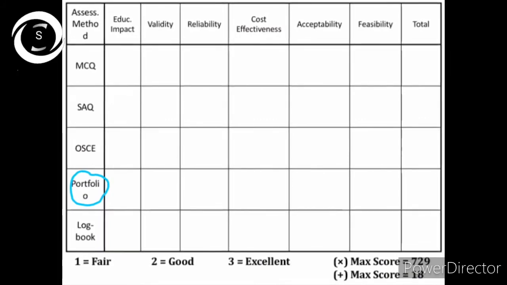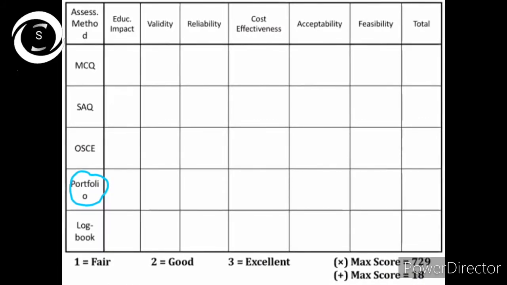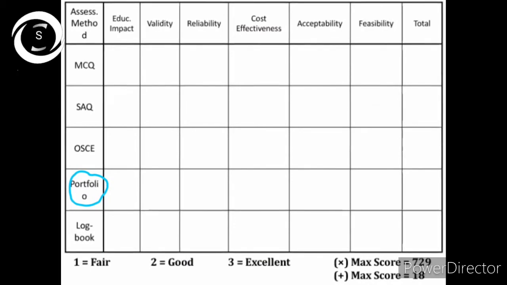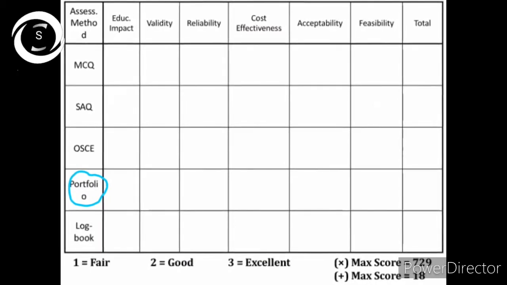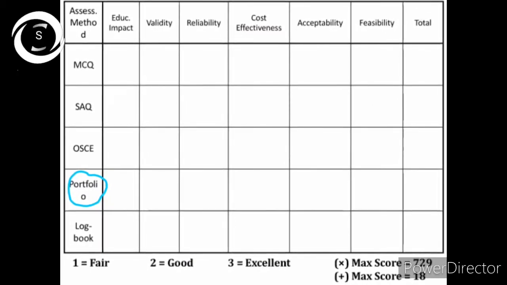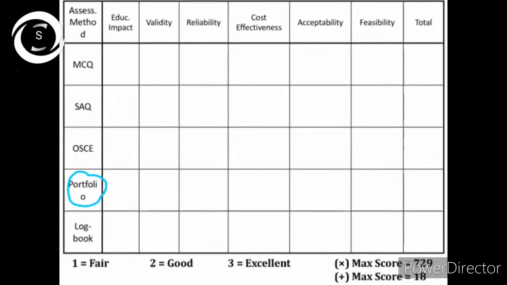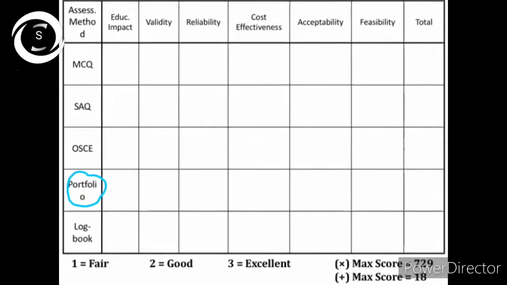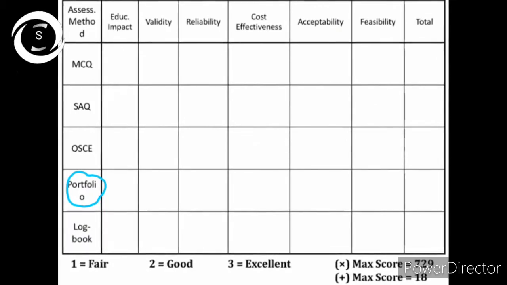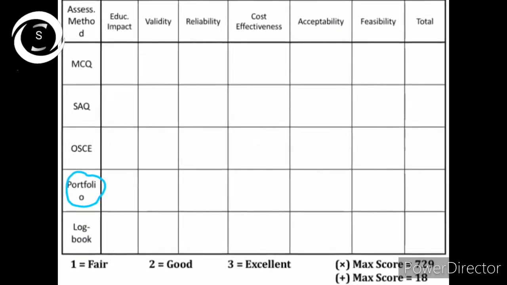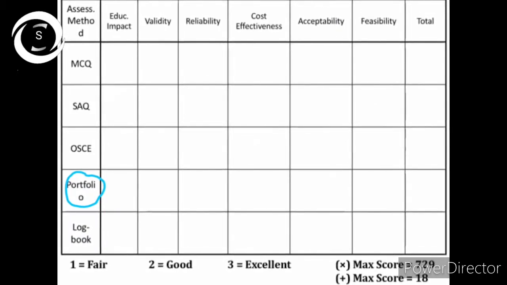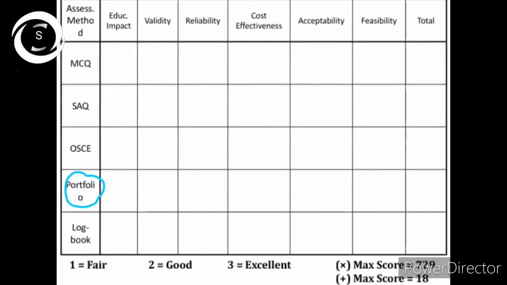Now for a reflective portfolio. It is a collection of material put together in a meaningful way to demonstrate the practice and learning of a professional. A portfolio provides a space in which you can plan and reflect in depth on your practice, identify your strengths.